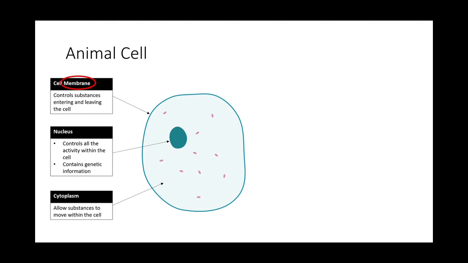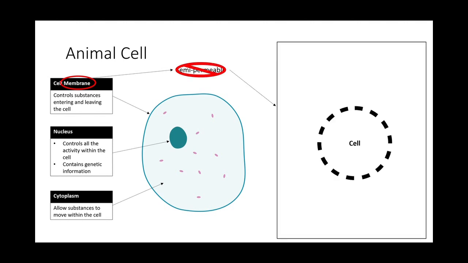So why is the cell membrane called a membrane? Because it's like a partition. It's blocking things from coming in and going out. That's why it's called a membrane. The membrane is actually semi-permeable. You don't need to know this word. It is not tested in primary school, but you need to know how the membrane does this, and how the cell membrane controls the substances going in and coming out. So this is just a typical cell, as you can see.